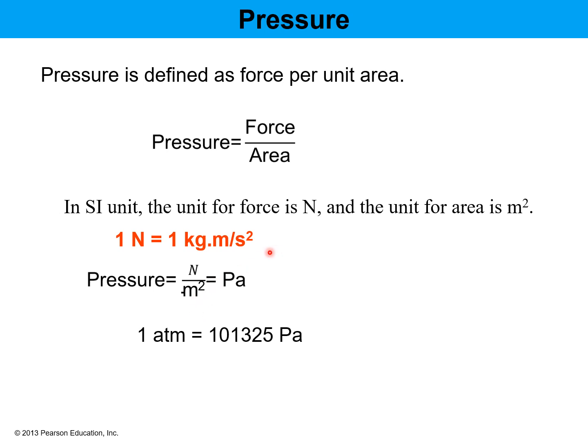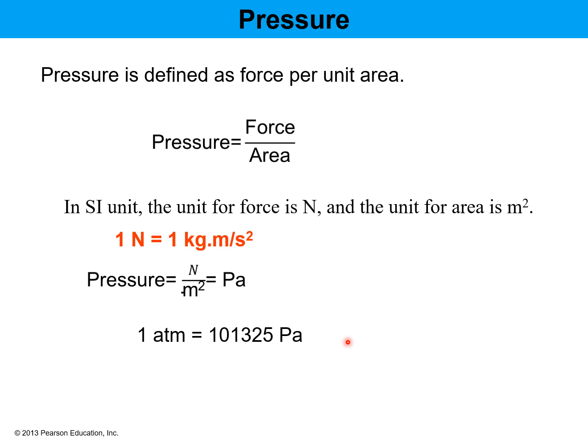And in this term, 1 Newton is equal to 1 kilogram meter per second squared. So when you say Newton per meter squared, you mean that it is also the same as what we say in Pascal.